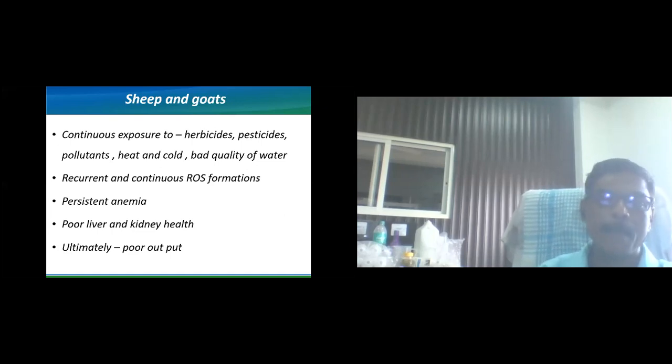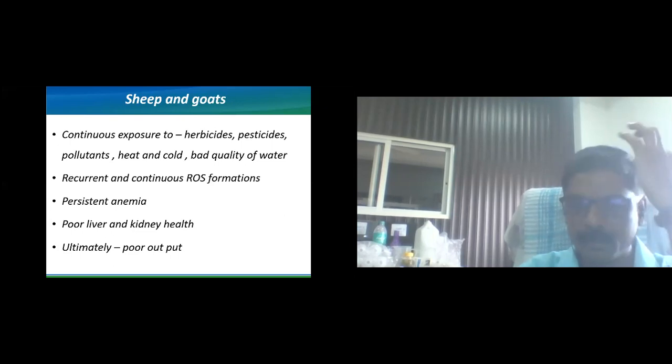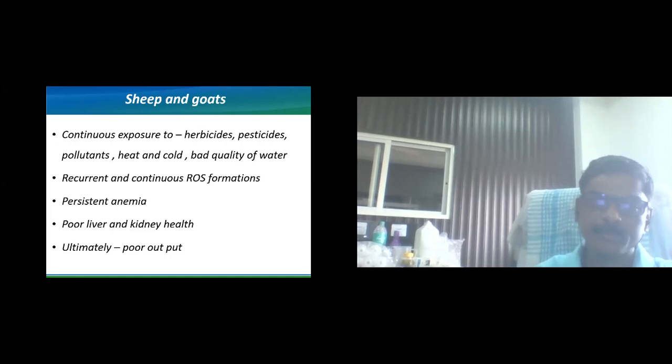Whatever the meat quality is, it is not up to the mark. We are eating different dishes of meat, delicious things with special masalas.